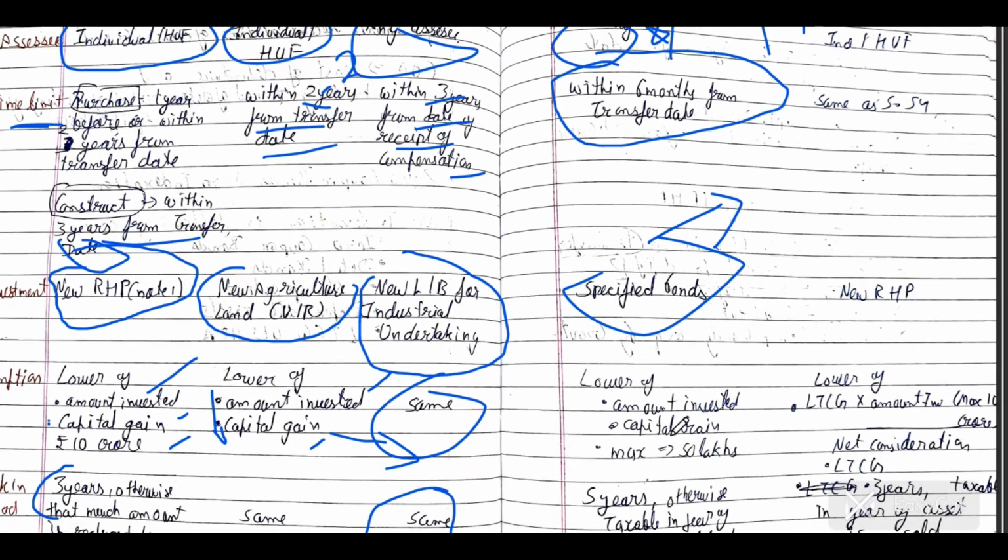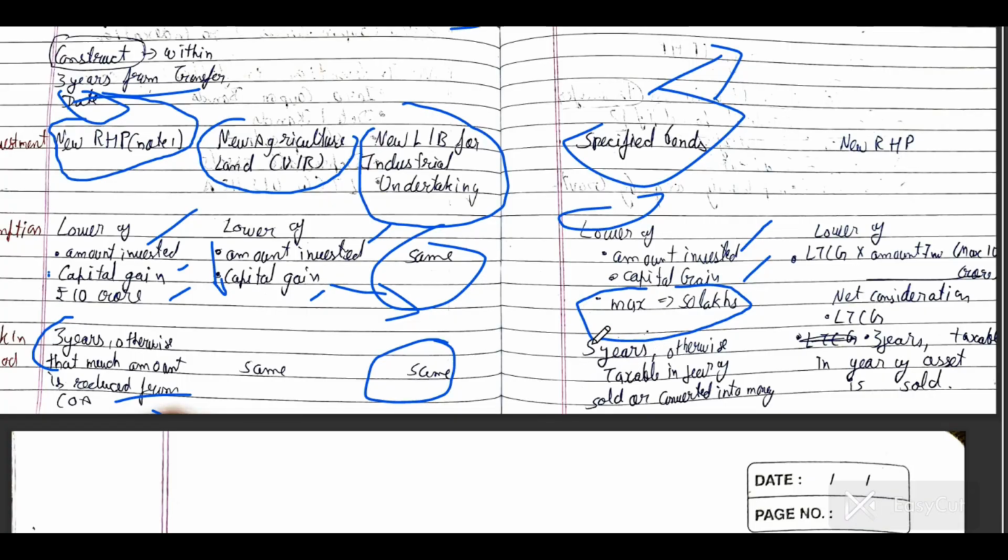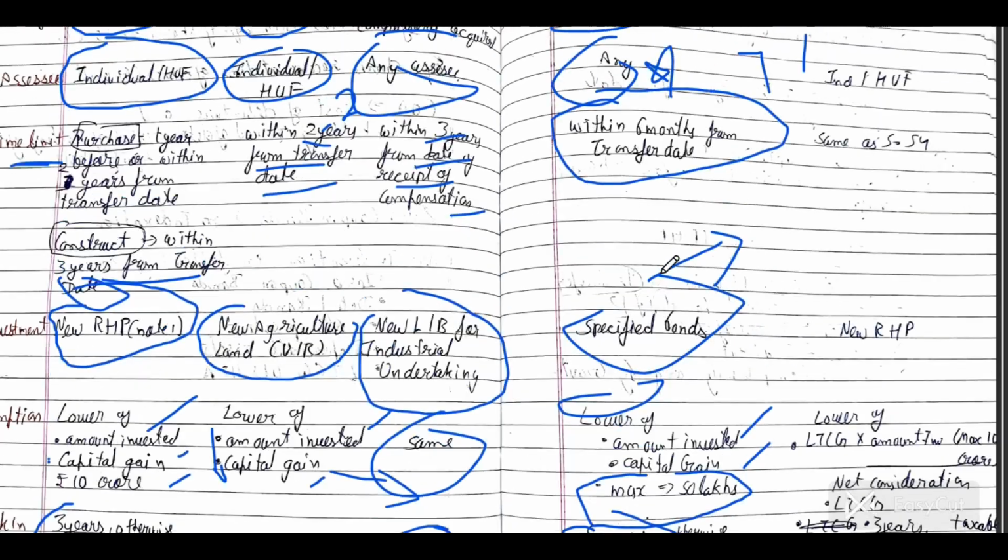How much amount of exemption? Maximum 50 lakh is available, and the amount invested or the capital gain, whichever is lower, will be available for the exemption. And you cannot sell these specified bonds up to 5 years, or you cannot convert them into money.